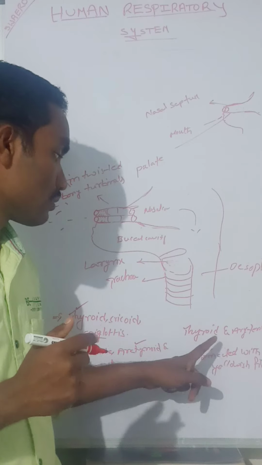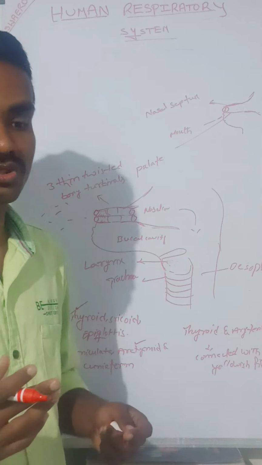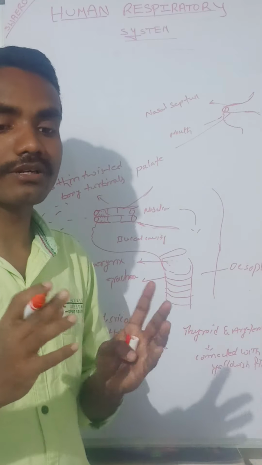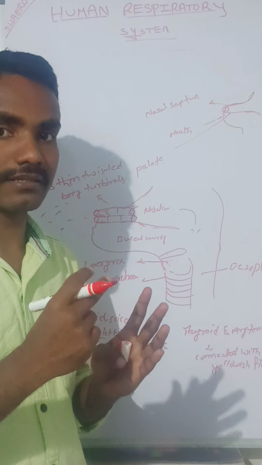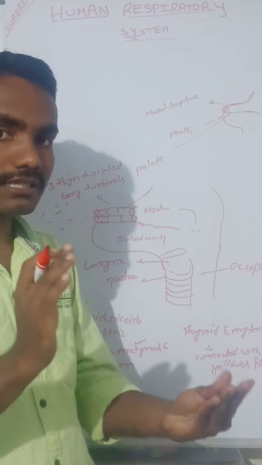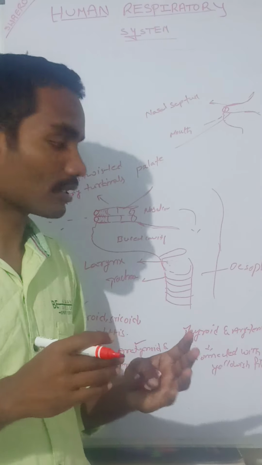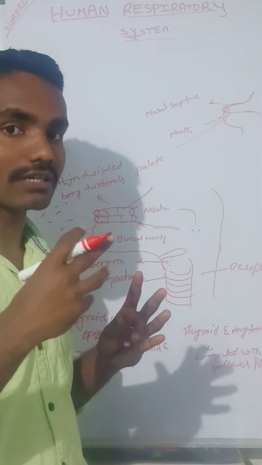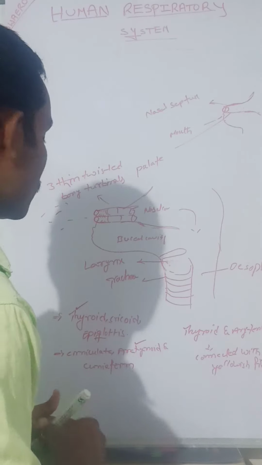You can observe that some people can't speak. In them, the thyroid and arytenoid cartilages are not connected with the vocal cords; they are replaced by mucus folds. Even though the mucus folds vibrate, they can't produce sound. That's why they can't create a proper sound and can't speak. Okay. Next.